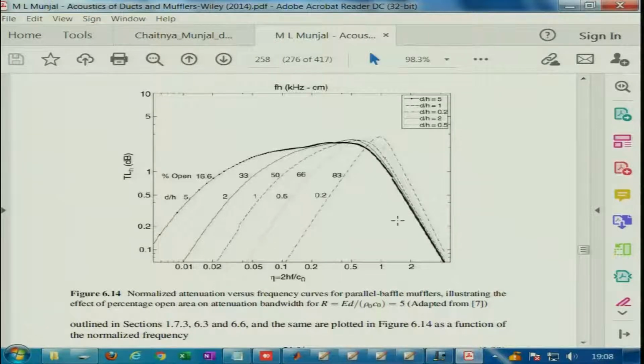If it is between 5 and 1, or 5 and 2, we interpolate between the two curves for a given frequency to get the specific TLH and multiply with the length.